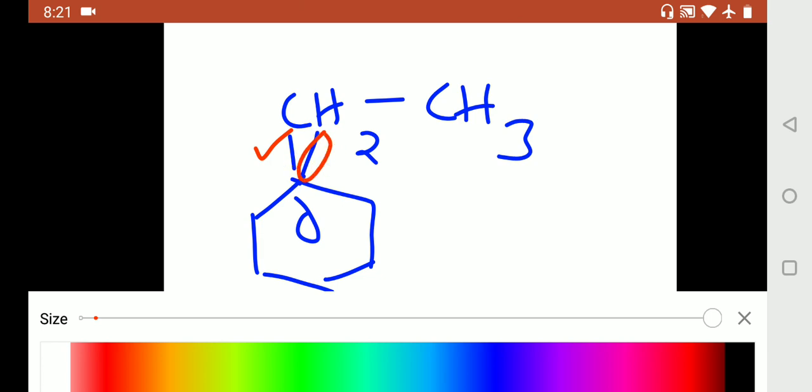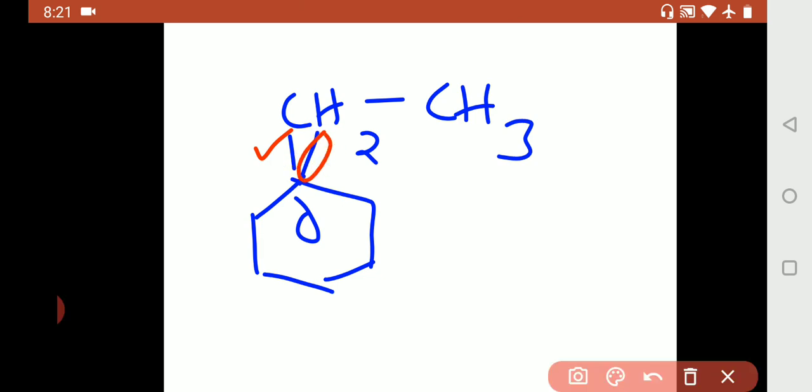So this way you have to write the organic structures. Organic chemistry has its own special writing process, writing way, writing rules. So while writing, follow that. Then your presentation will be neat.